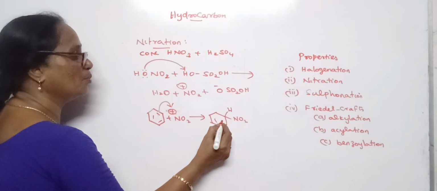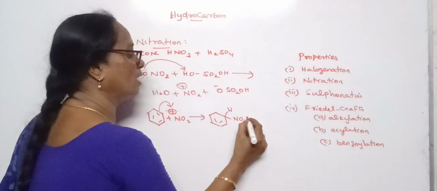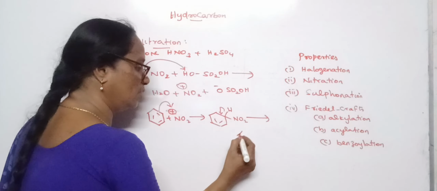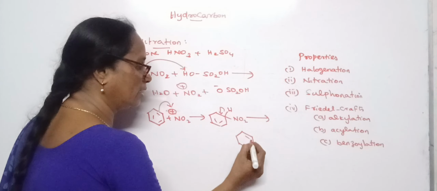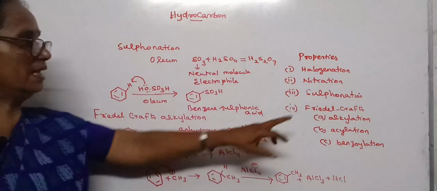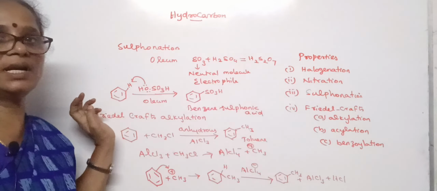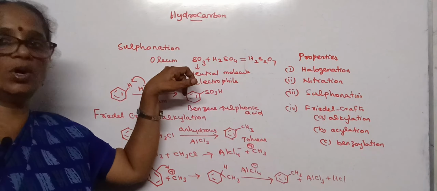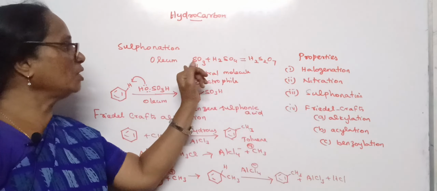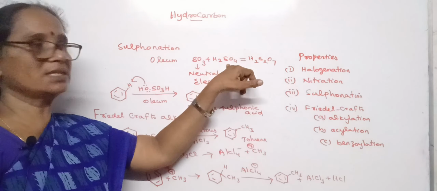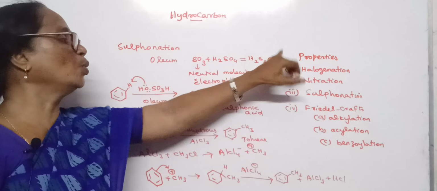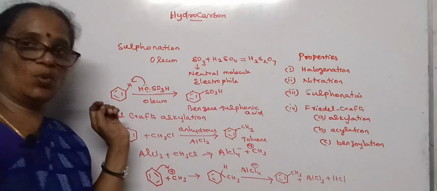Further it will be stabilized by resonance, and finally the electron of the hydrogen gets into the ring, so we get nitrobenzene. The next reaction is sulfonation, in which we have to take oleum. Oleum is formed when SO3 is passed through sulfuric acid, which makes a very strong acid, H2S2O7, that is called oleum.